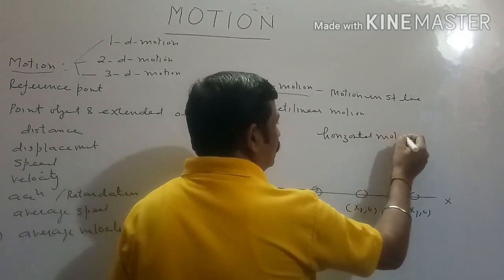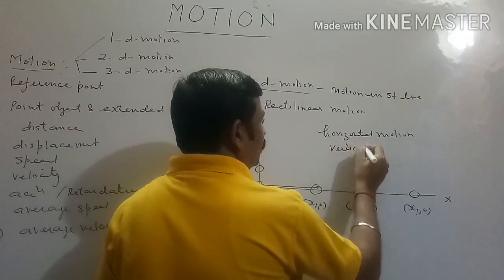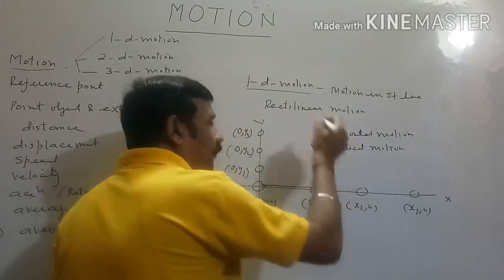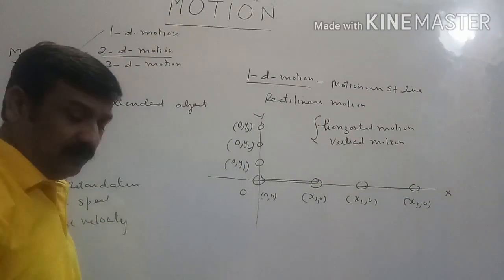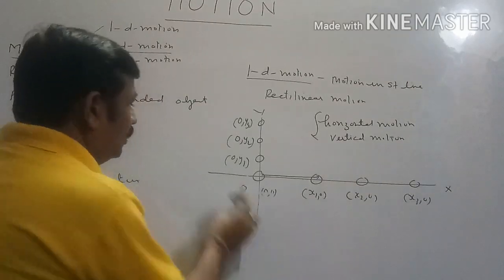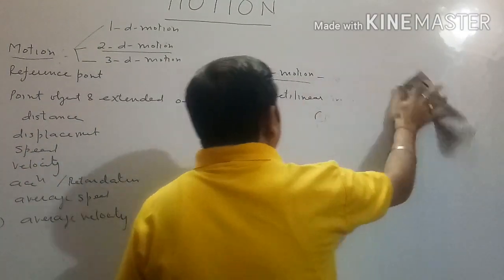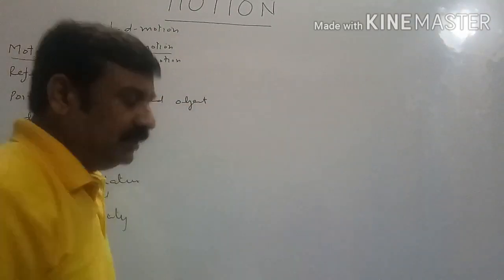Horizontal motion and vertical motion. These are the examples of horizontal motion, one dimension motion. What is two dimension motion? Such type of motion in which body moves in such a manner that with respect to time, two position coordinates continuously change.